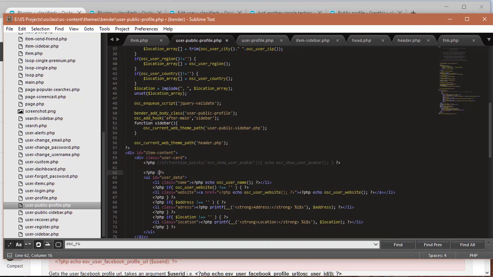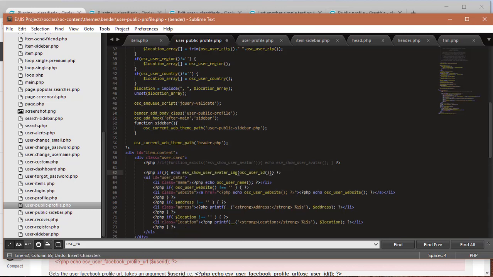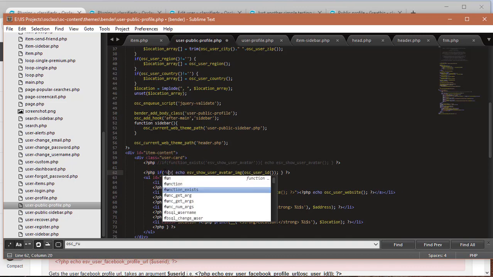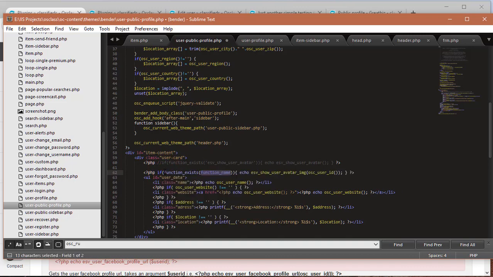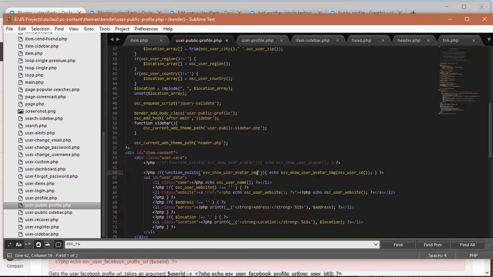PHP, if function exists, then echo that. So don't forget to put function exists ESV show user avatar img.